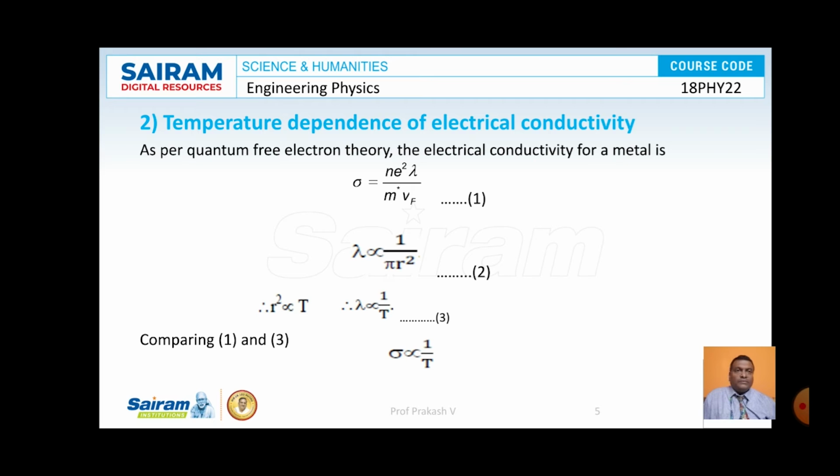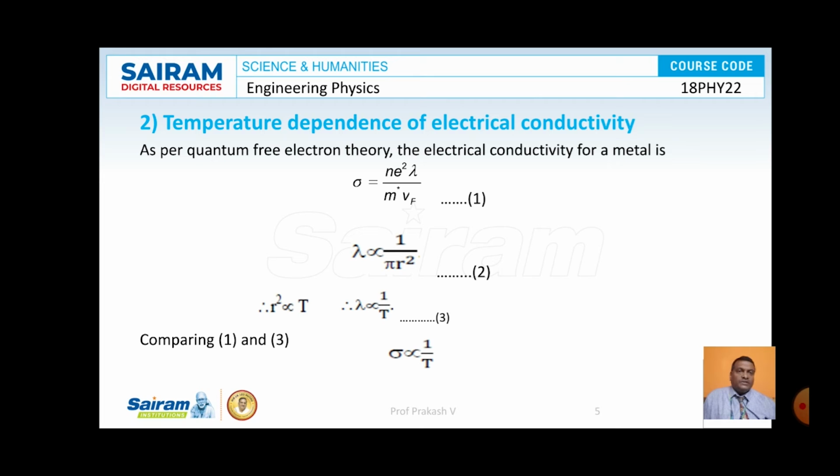It is observed that the mean free path lambda is inversely proportional to pi r square. Here r is the amplitude of vibration, and pi r square is the area with which the lattice point blocks the movement of electrons. Due to thermal agitation, the lattice points vibrate about their respective mean positions in all directions, blocking an area of about pi r square. So it will be in the form of a circle.